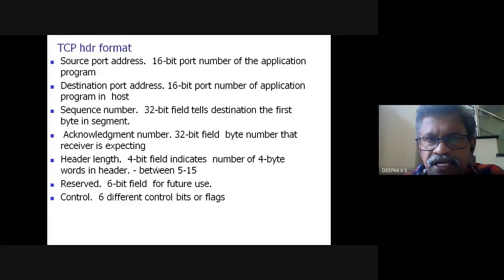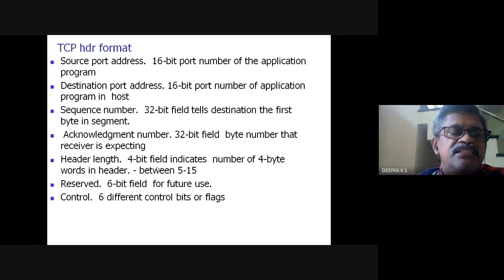So the TCP header format. Source port address, 16-bit port address of the application program. Destination port address, 16-bit port number of the application program in the host. Now sequence number, a 32-bit field that tells the destination the first byte in the segment. ACK number, 32-bit field, the byte number that the receiver is expecting, a cumulative ACK.